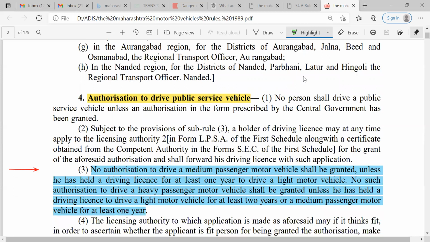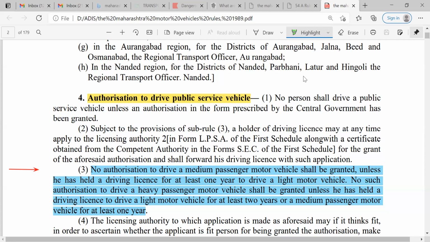No such authorization to drive a heavy passenger motor vehicle shall be granted unless he has held a driving license to drive an LMV for at least 2 years or a medium passenger motor vehicle for at least 1 year. So there are a variety of vehicles.